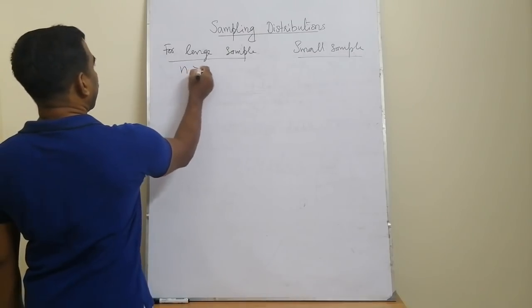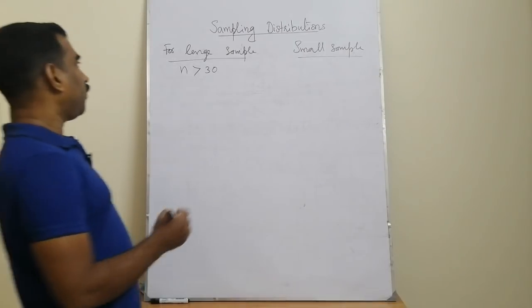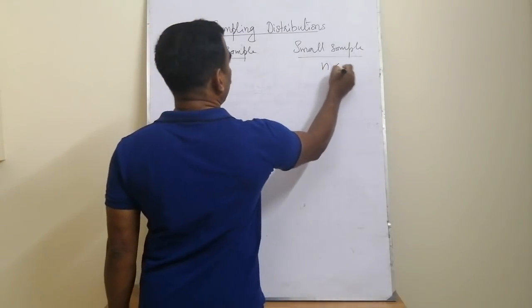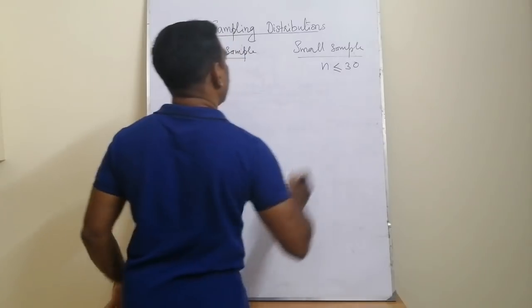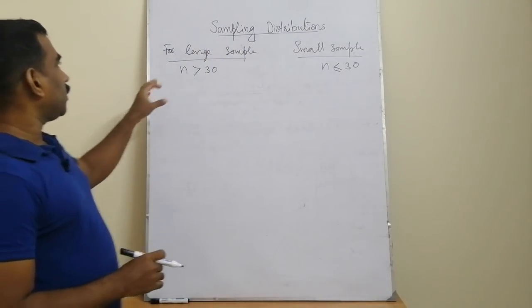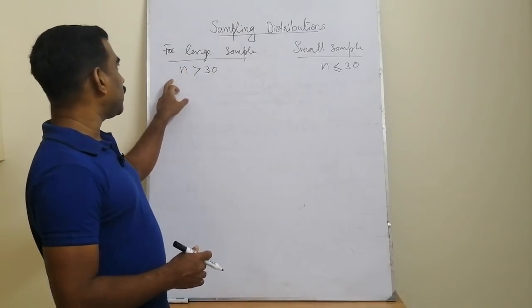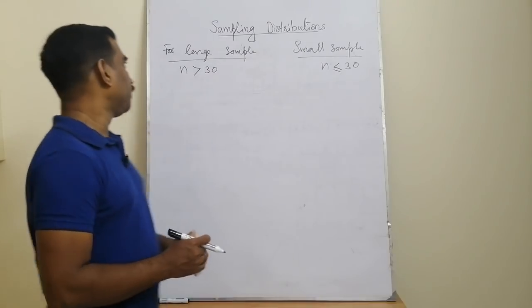Suppose the sample of size n is greater than 30, we take it as a large sample, and if it is less than or equal to 30, usually we call it as a small sample. Okay, so all the inferences we are drawing out of samples depend on whether the sample size is large or small.